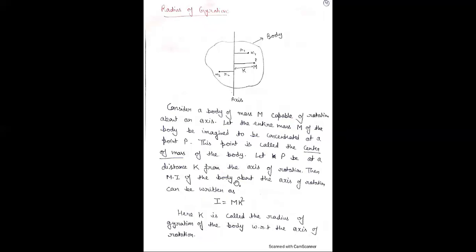Now the moment of inertia about the axis of rotation can be written, at point P, as I equal to the product of mass, here m, and the perpendicular distance K squared: I = m K square. Here K is called the radius of gyration of the body with respect to the axis of rotation.